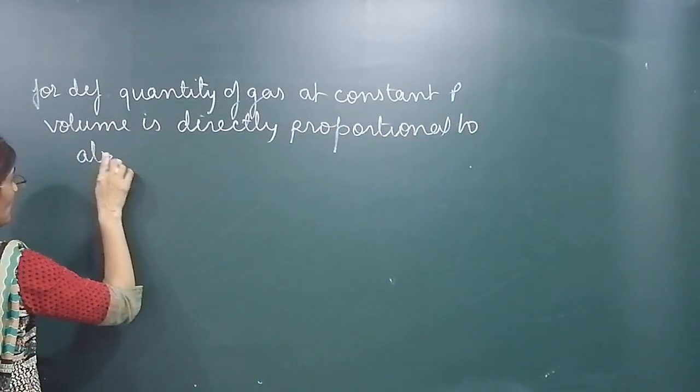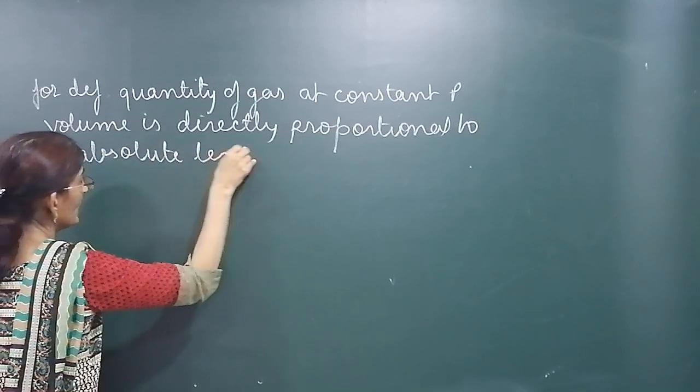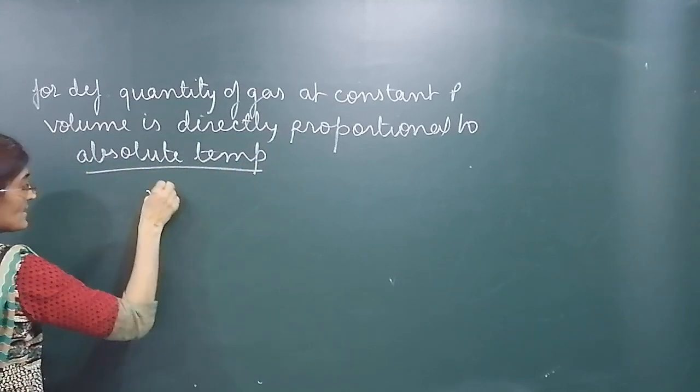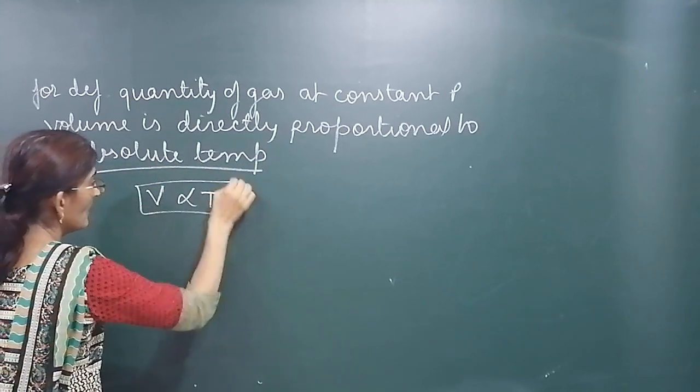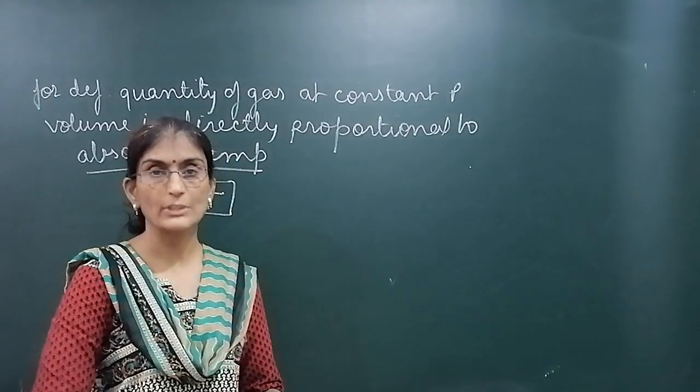Keep in mind, directly proportional to absolute temperature, not degree Celsius temperature. So V is directly proportional to T at constant pressure. This is known as Charles' law. Clear?